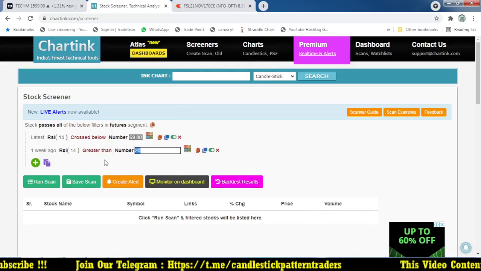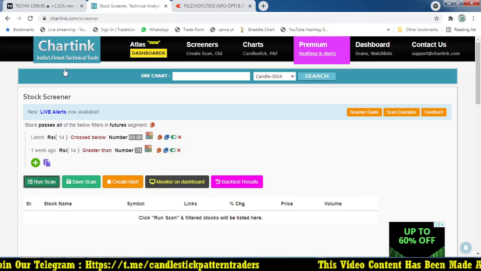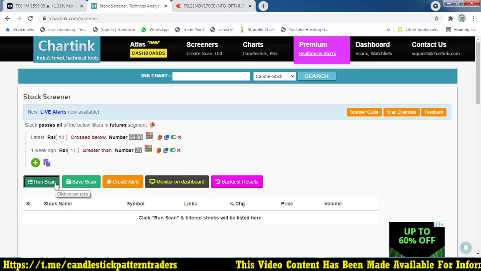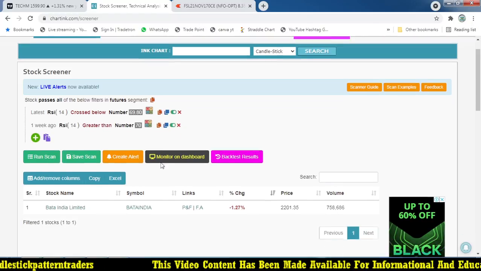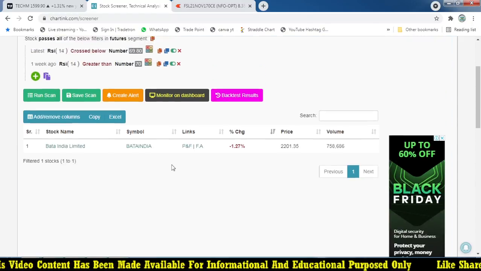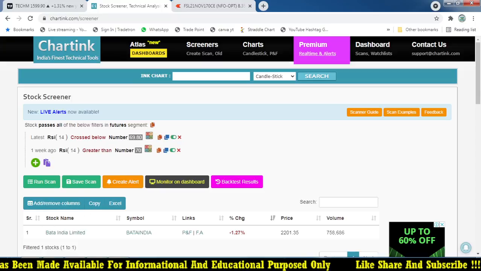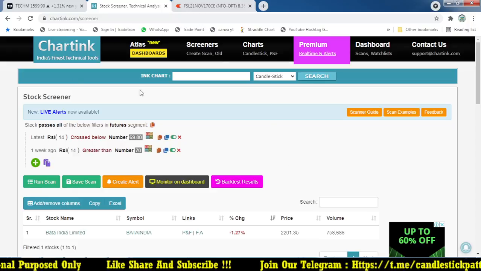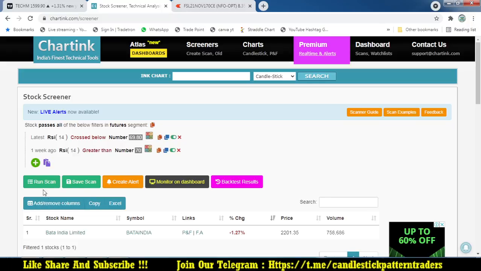Simply we will do 70. This is the method where we can find out stocks which are turning down. So today we saw Bata India only. A lot of stocks will be there, but using this method the RSI must go above 70 and return back below 70. That is the point where we are going to find out based on that.